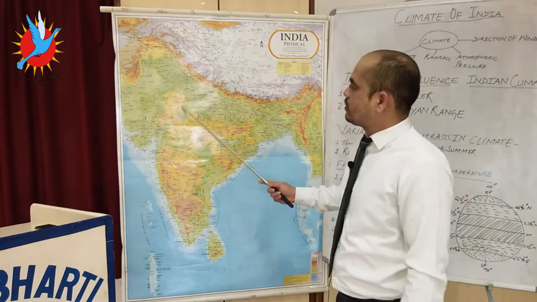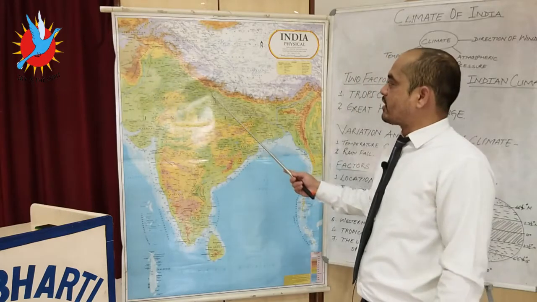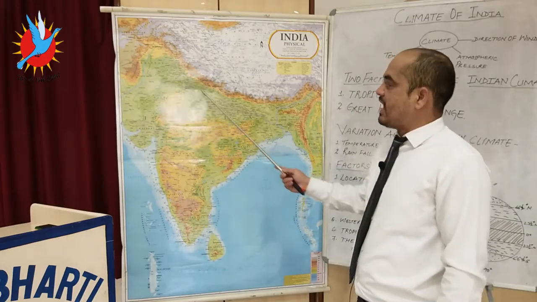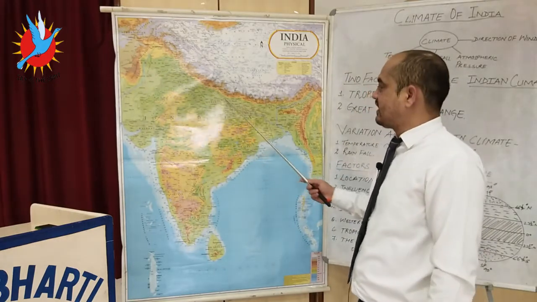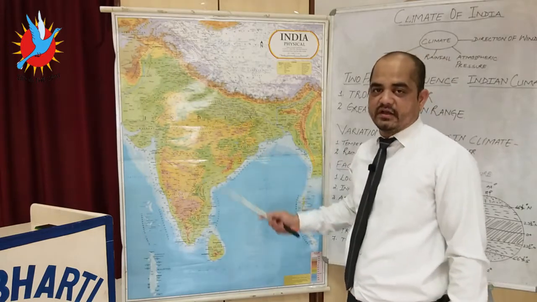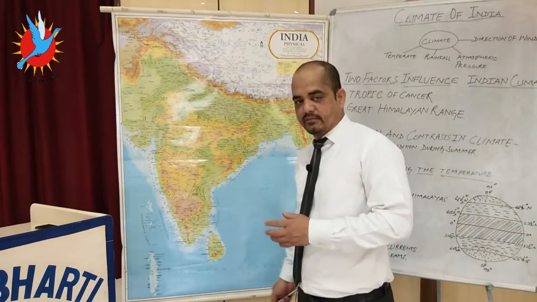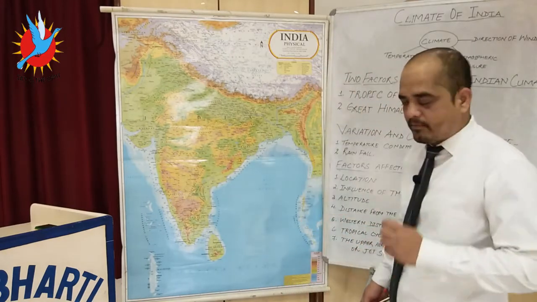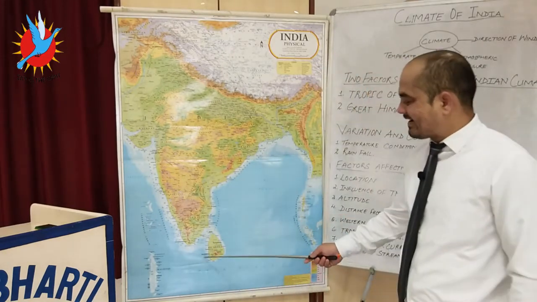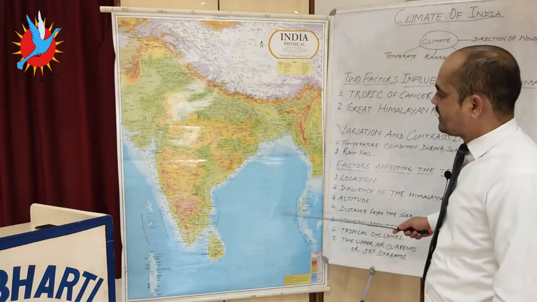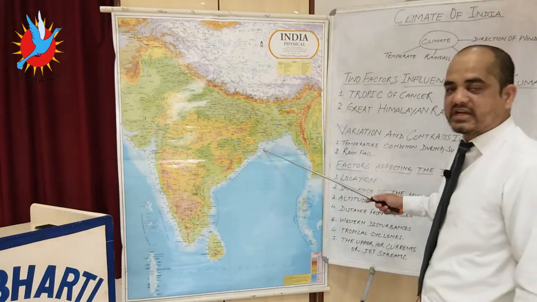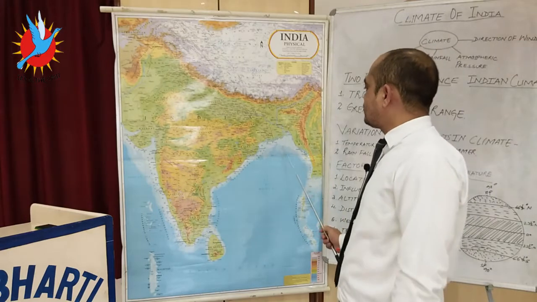Then these winds enter the southern part of the Himalayas, creating rainfall in a few parts and snowfall in others. The second branch of the southwest monsoon is the Bay of Bengal branch. It enters toward Sri Lanka, then Andaman and Nicobar, then diverts toward the eastern part.